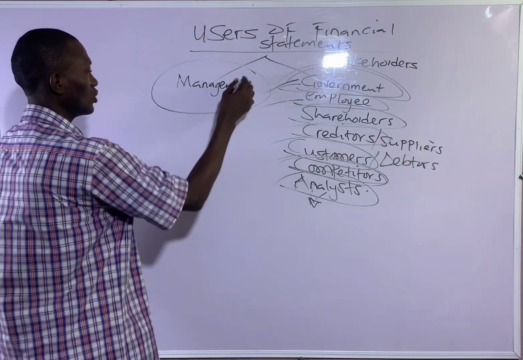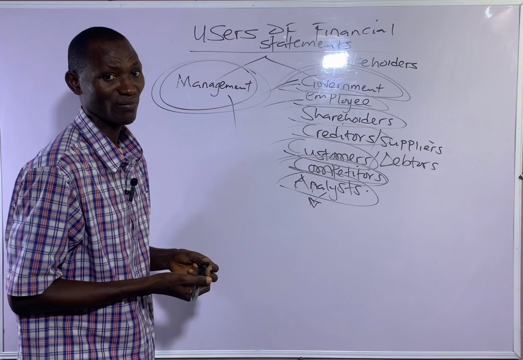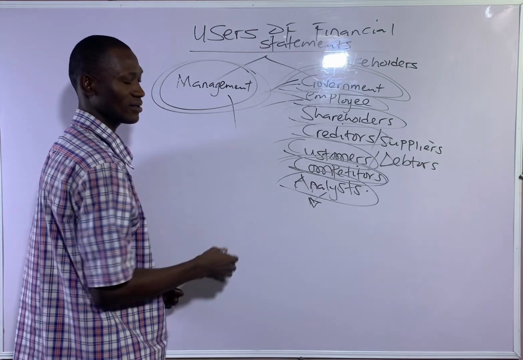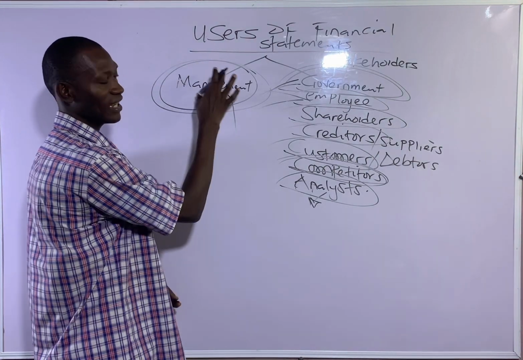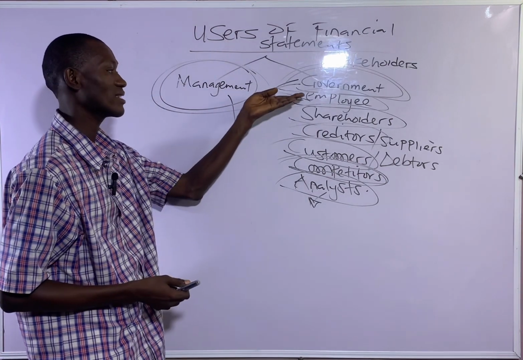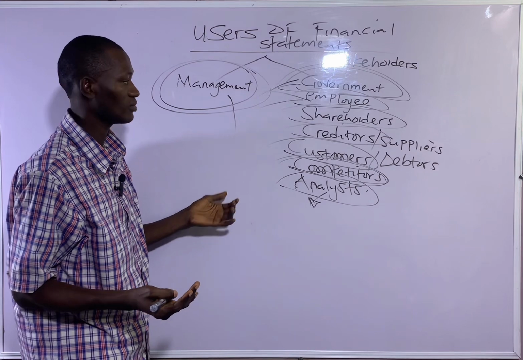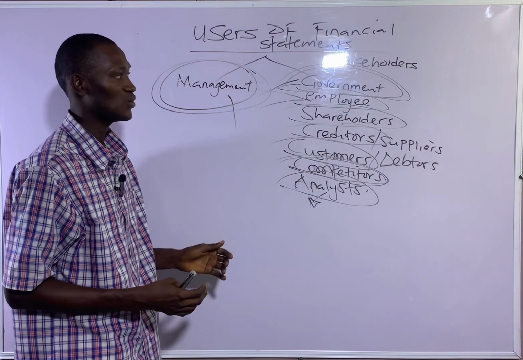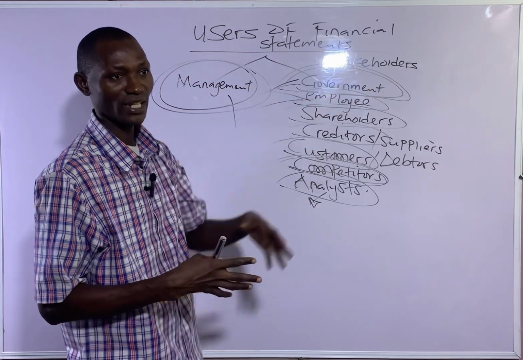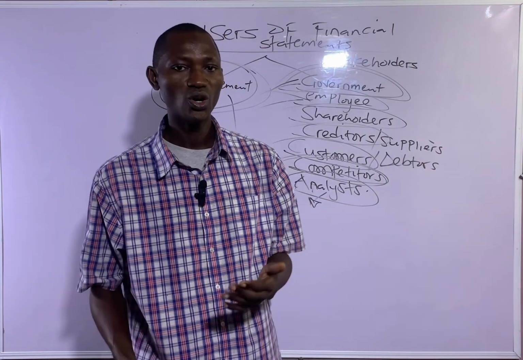users of financial statements. So this is the only internal user. Then others are external users. But depending, some of them classify employees as internal. That's management and employees. So those are basically the internal users. That's employees and management. But if you say it's only management, no problem. But all these are external users. And don't forget, another word for users of financial statements is stakeholders. And stakeholders are those that have interest in the business, directly or indirectly.